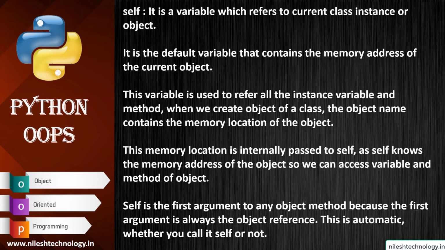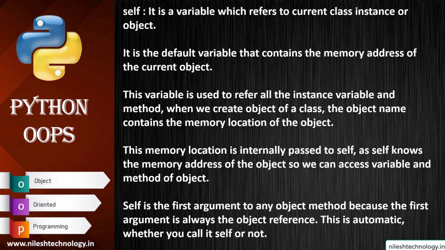And self is the first argument to any object method, because the first argument is always the object reference. So this is automatic, whether you call it self or not. So object represents the base class name from where all the classes in Python are derived. So every class is derived from the object class. So that's why everything in Python is considered an object.